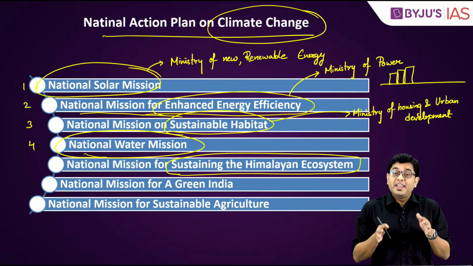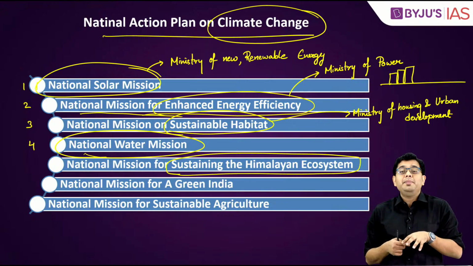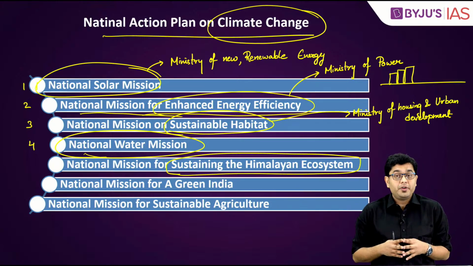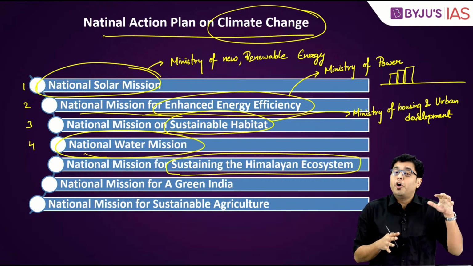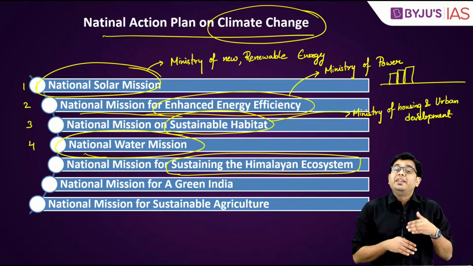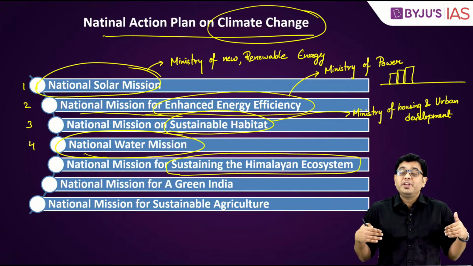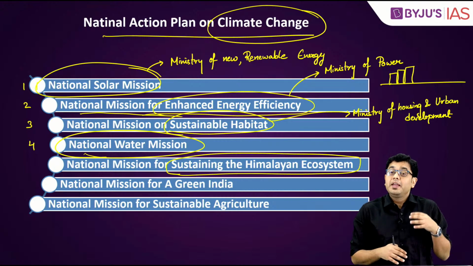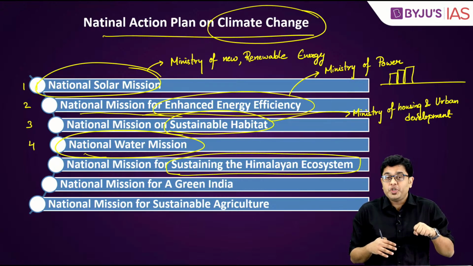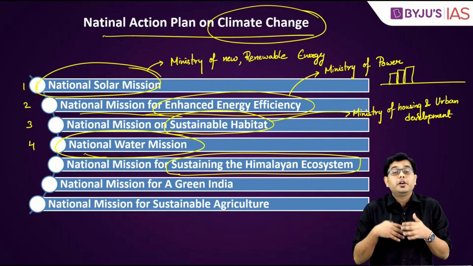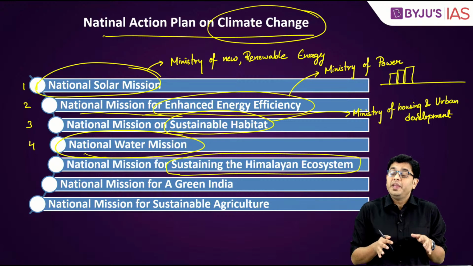That is because the Himalayas as an ecosystem tend to influence the climatic conditions across the rest of the country. And if you are unable to conserve or save the Himalayas, then many hundreds of species which live there, especially in the mountainous states, can quickly go extinct. Because those mountainous species don't have a large area to migrate either. So that is why the Himalayan ecosystem needs to be preserved.